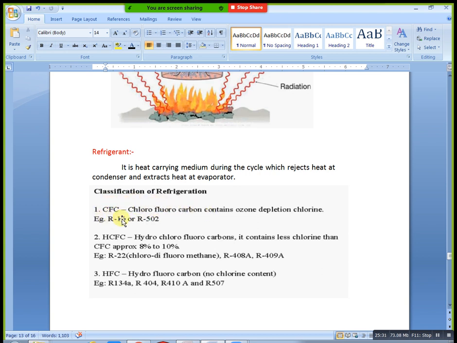Up to 20 years back we used this one. First started with this one, HCFC, hydrochlorofluorocarbons. Now also we are using this one. These are example refrigerants, R12. R12 is a chemical composition, and R13 also. R12, R501, R22, R408, R409, these all are used for chemical name and at the same time chemical formula, so we need to mention these names.